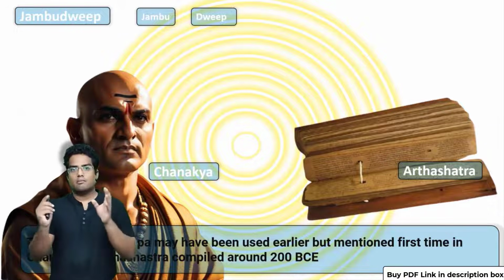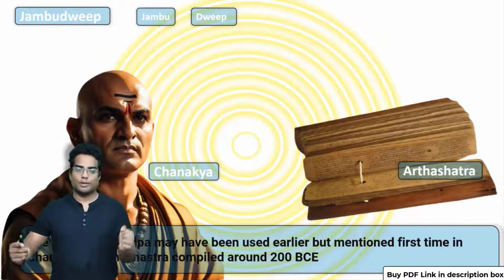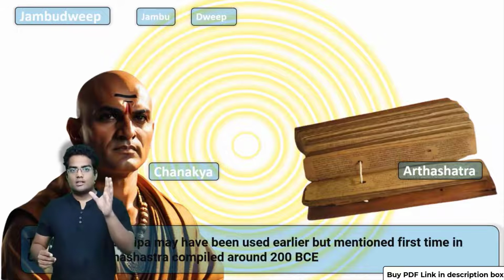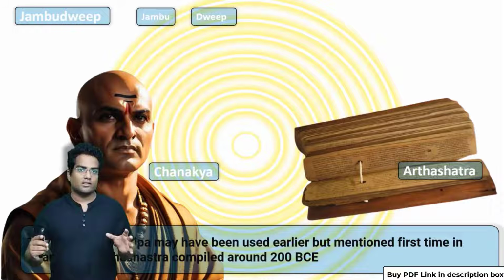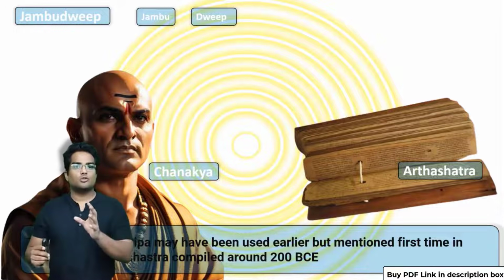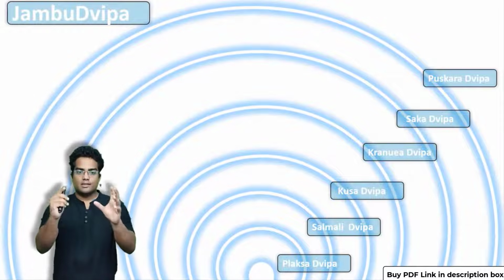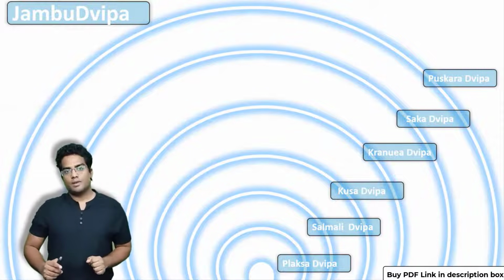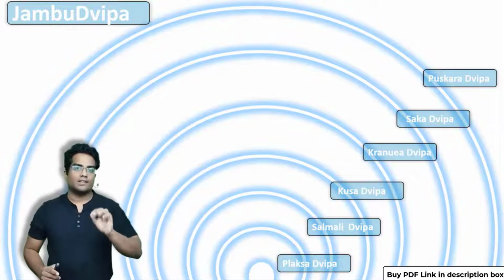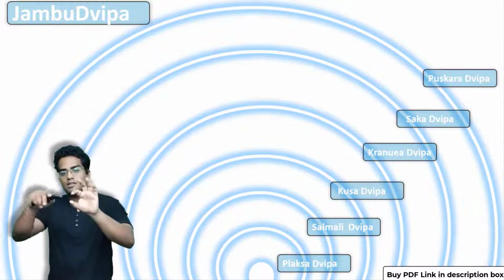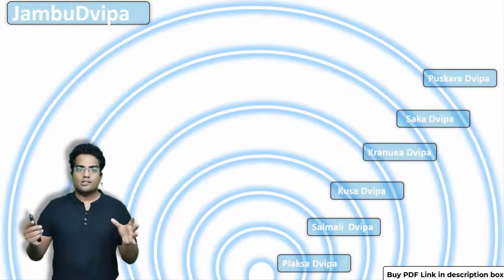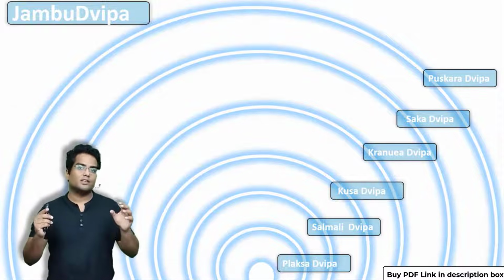So essentially during that time, India was likely known as Jambudweep. Now there is an important aspect you have to know: not only in a geographical context, but in a cosmological way also Jambudweep was mentioned. Let's explore the cosmological way. As you can see, this is the entire Jambudweep. There are 7 concentric circles. Each concentric circle is basically an island, and in between these circles, there is a sea. We are going to describe each of these concentric circles along with the seas in between them.